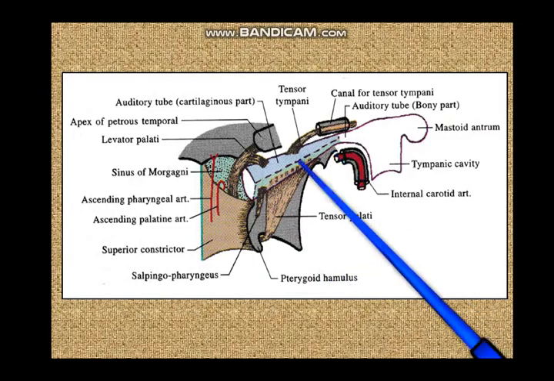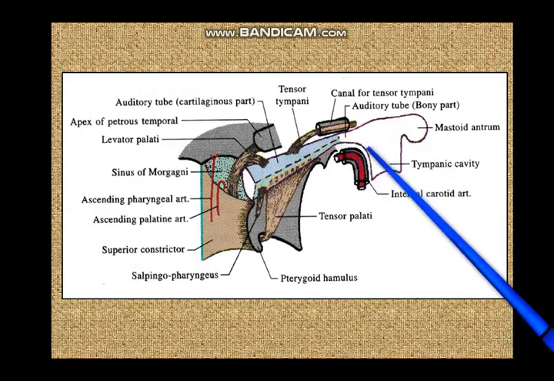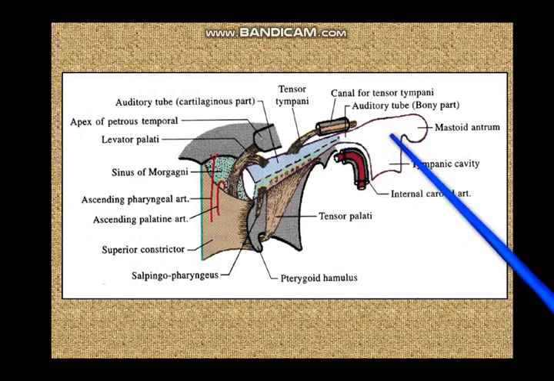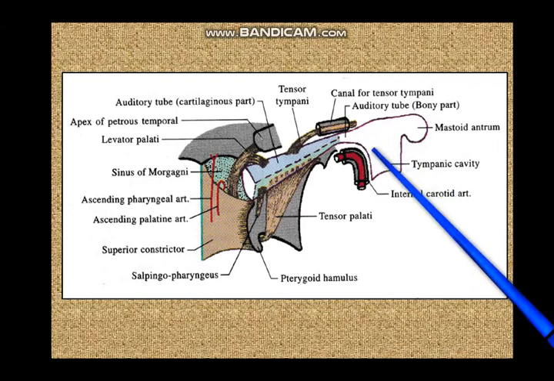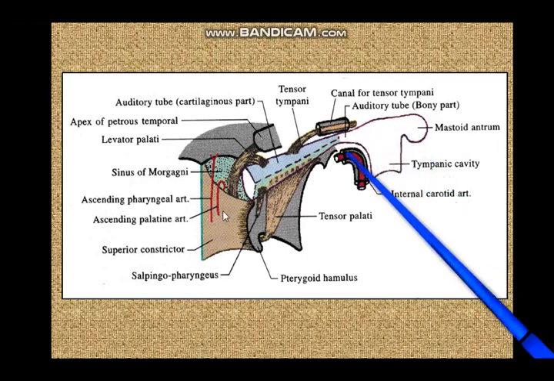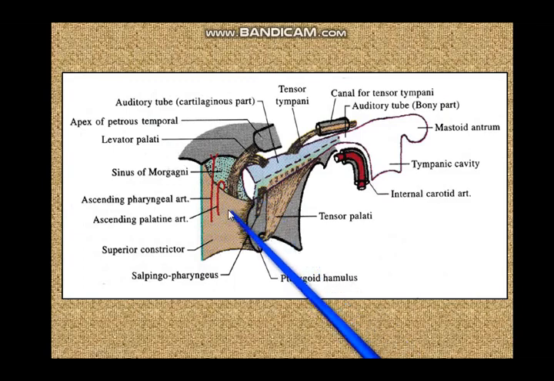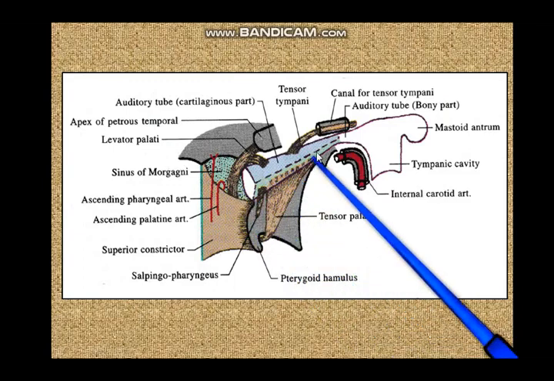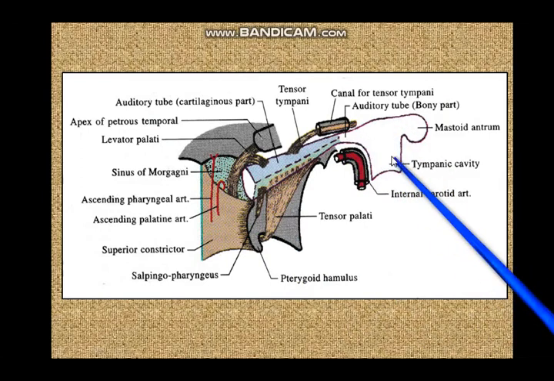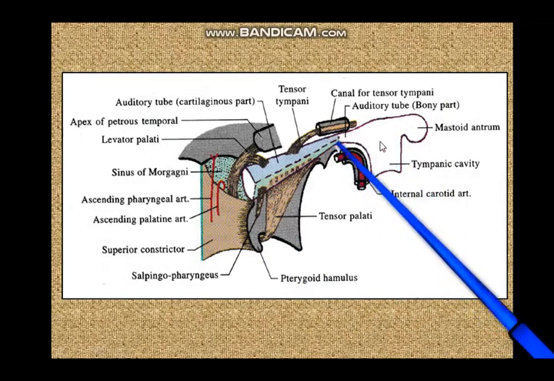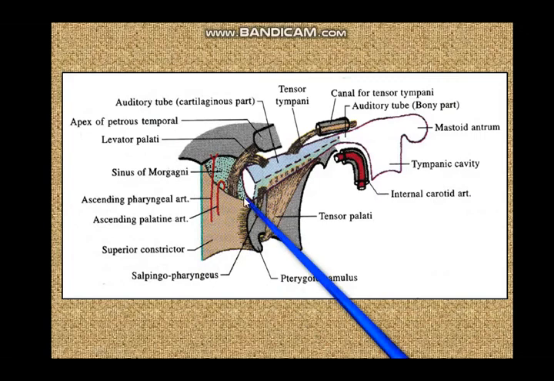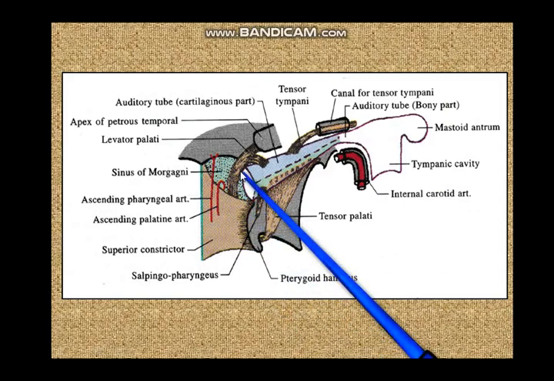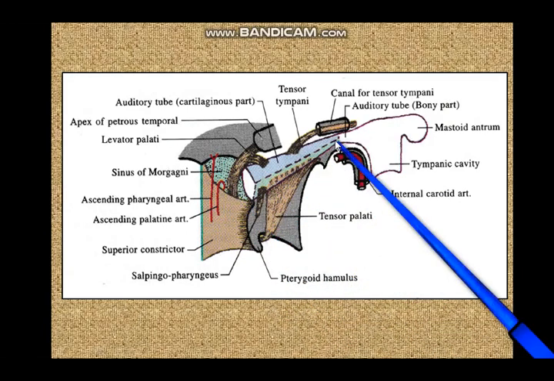If the Eustachian tube or this auditory tube is blocked, the air inside the middle ear cavity is rapidly absorbed and it leads to indrawing of the eardrum and pain and initially serous secretion in the middle ear cavity, leading to conductive deafness. Not only that, infections from the nasal cavity and the nasopharynx may move up through the auditory tube and cause infection of the middle ear cavity. Blockage of the middle ear cavity leads to retraction of the tympanic membrane and conductive deafness. Therefore, often for pain in the ear, you have to give nasal drops to decongest the mucosa of the nasal cavity and nasopharynx and allow free aeration through the auditory tube.